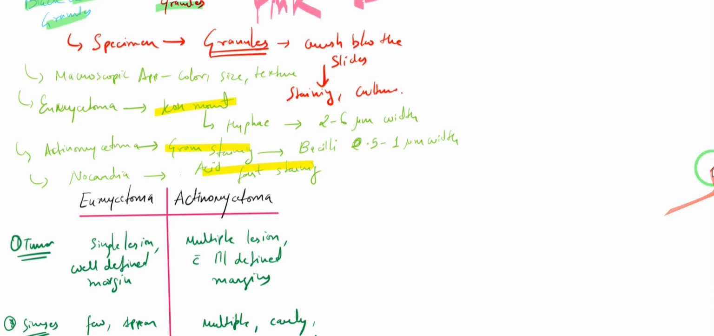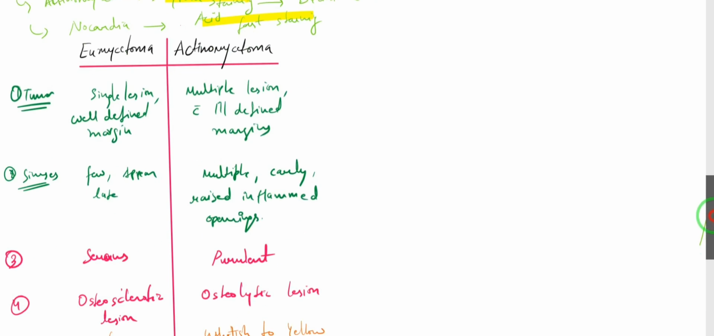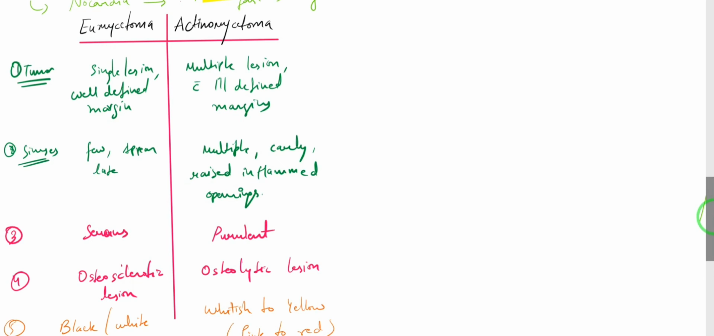Then we saw the differences between actinomycetoma and eumycetoma. Actinomycetoma seemed very severe, very aggressive, because it was having multiple lesions with ill-defined margins. It was having multiple discharging sinuses. It appeared early. It has also raised inflamed openings, right? And the discharge was purulent, and it was causing osteolytic lesions. While in case of eumycetoma, it was a single lesion, well-defined margins, and the sinuses were few. They appeared late, and the discharge was serous. They were causing osteosclerotic lesions, and the color of the granules you already know, the black and white in case of eumycetoma, and in case of actinomycetoma, we will have whitish to yellow colored granules, right?